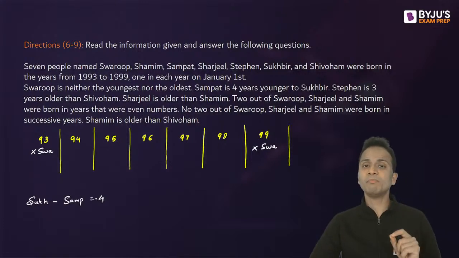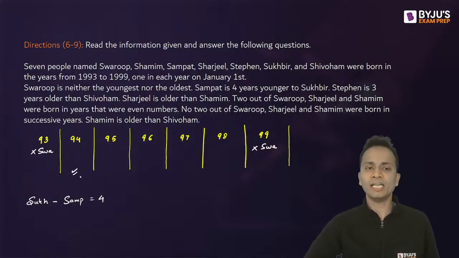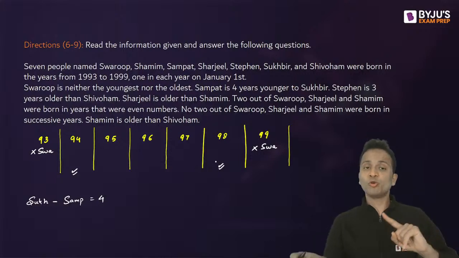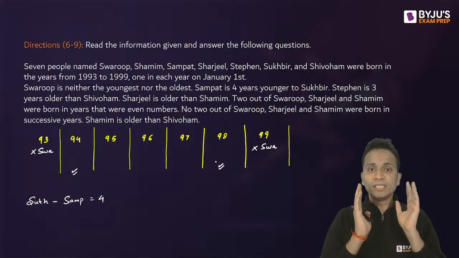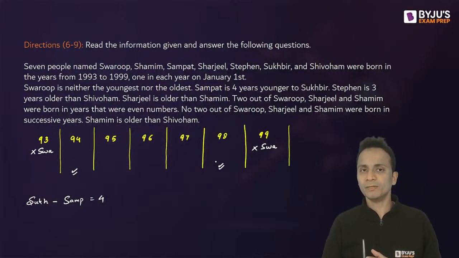Okay, Sukhbir minus Sampath is 4 years. So let's say Sukhbir is in 94. Okay, Sukhbir is in 94. So Sampath will be born in 98. Right? Sukhbir will be born first, Sampath will be born later. Okay, so Sampath is 4 years younger to Sukhbir.